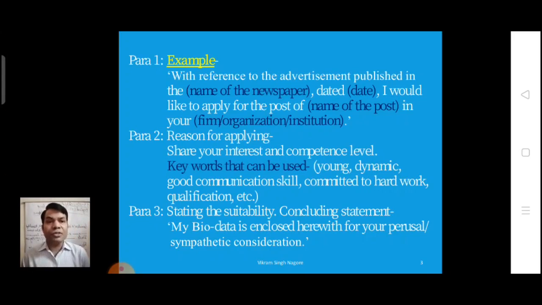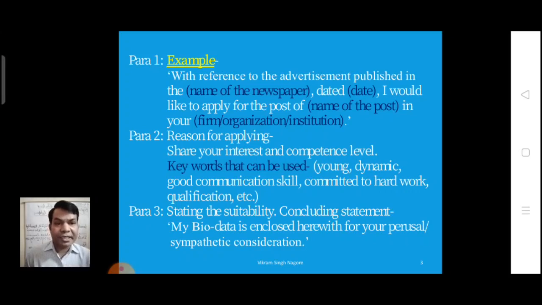Then para 2, you must mention the reason for applying, under which you can share your experience, share your interest, your competency level. Keywords that can be used are like I am young, dynamic, having good communication skills, committed to hard work, relevant qualifications, etc. You can mention these in the second paragraph.